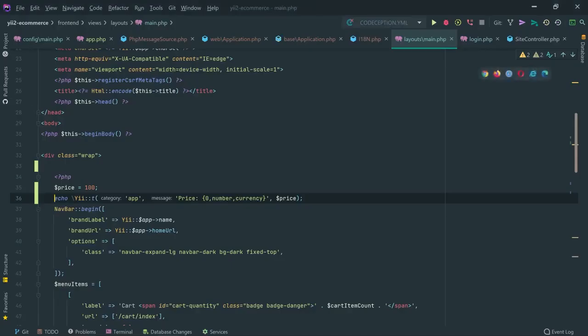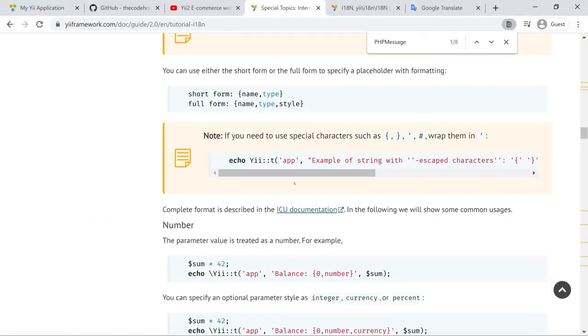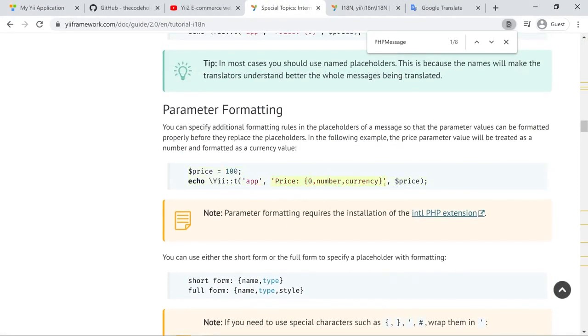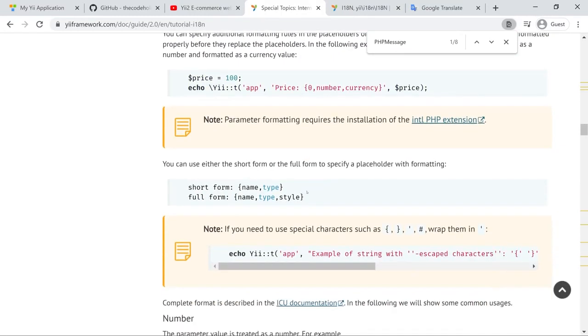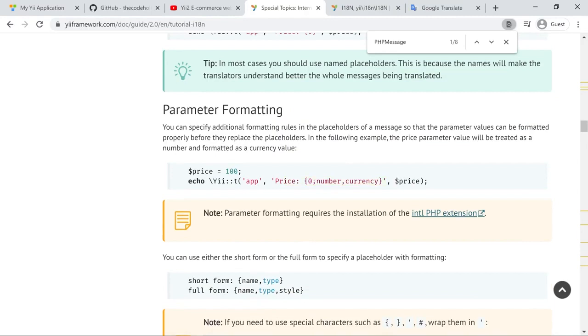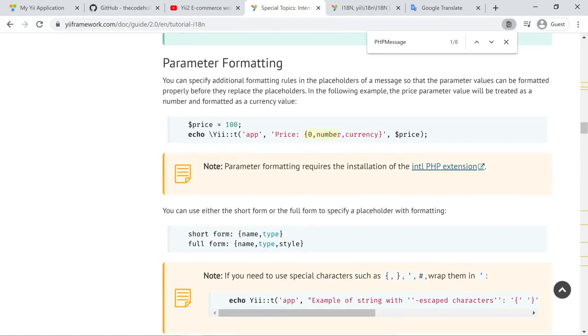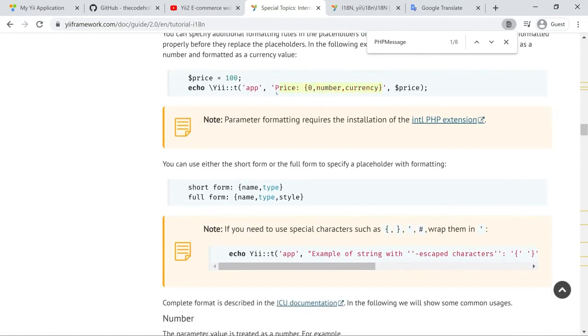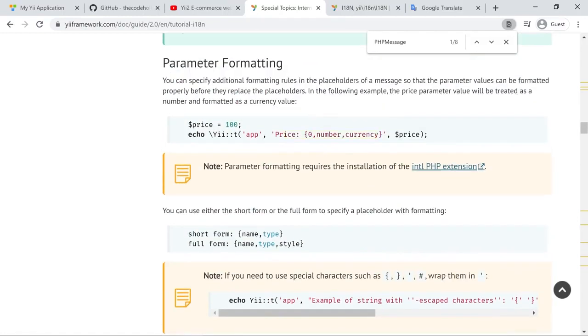Okay, so we do have different ways of formatting. I generally don't use this way of doing things. I prefer to use Yii::$app->formatter for that, which is a relatively new addition to the Yii2 framework. I think it's a very good and easy way to format. In this case, the source message will be the whole thing written inside this single quotation. So that's going to be the source message. And when you're translating that, you should have this one in the value as well.